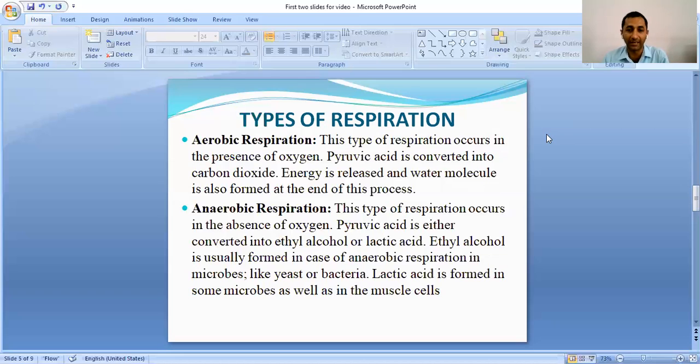Ethyl alcohol is synthesized as a result of anaerobic respiration in microorganisms like yeast or bacteria. This process is also sometimes called fermentation, whereas lactic acid is synthesized in some microbes as well as in muscle cells during heavy exercise.